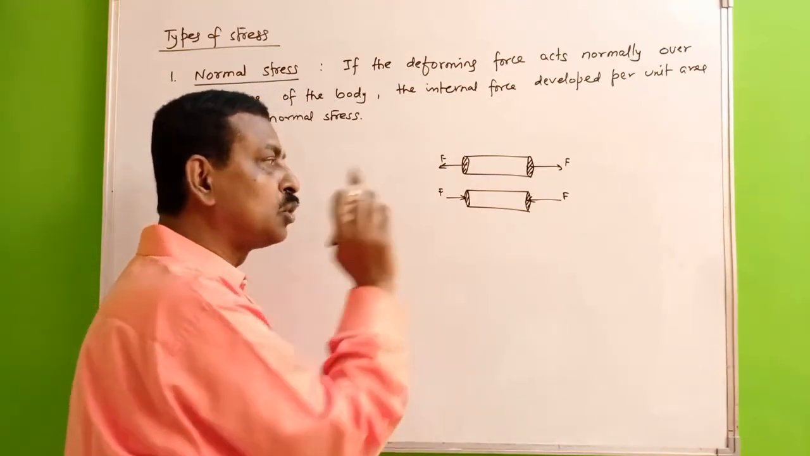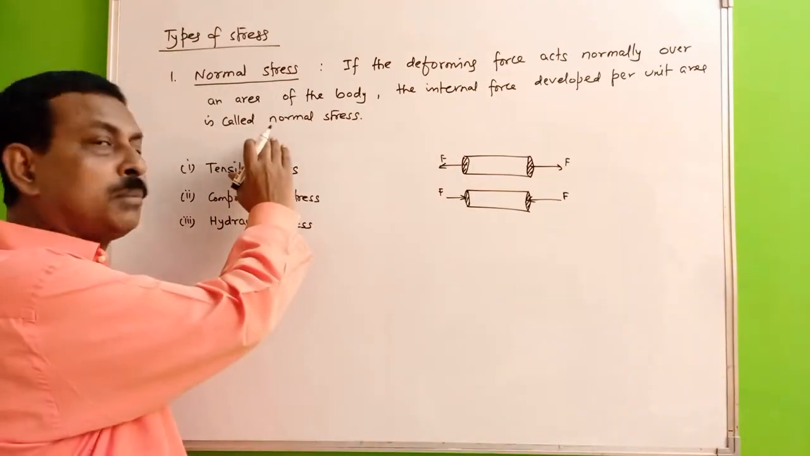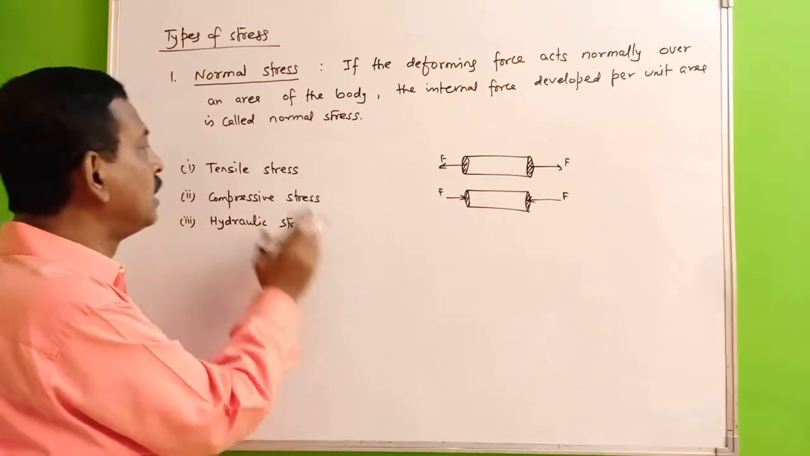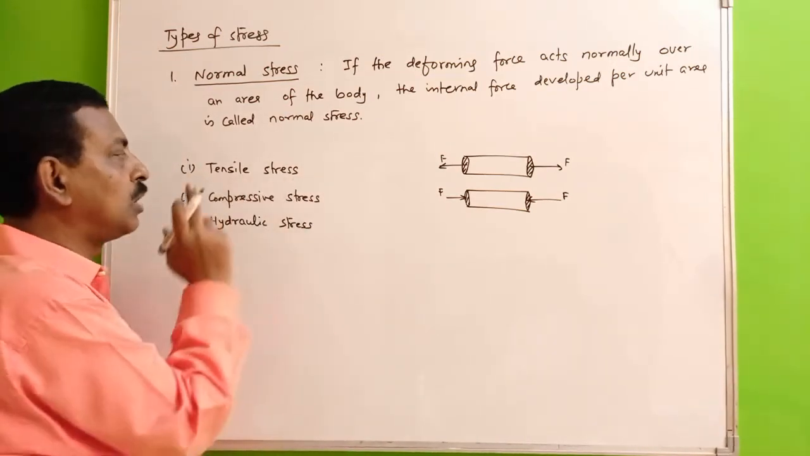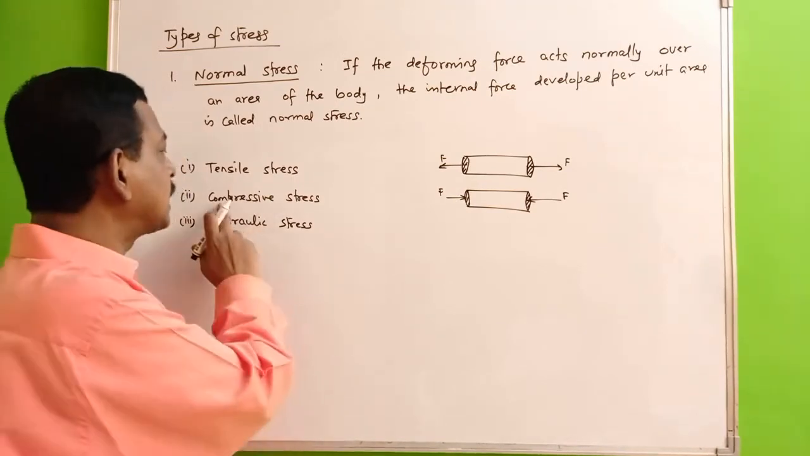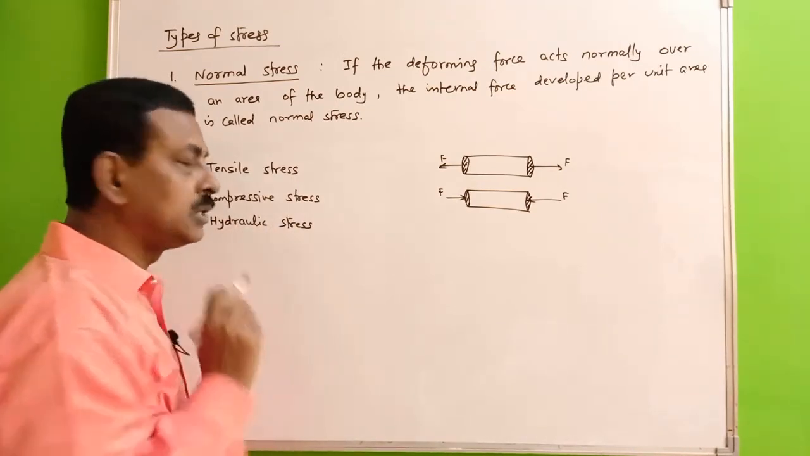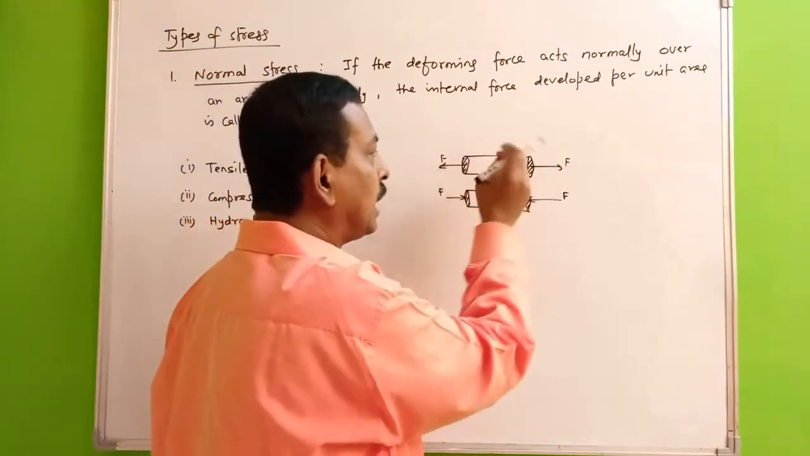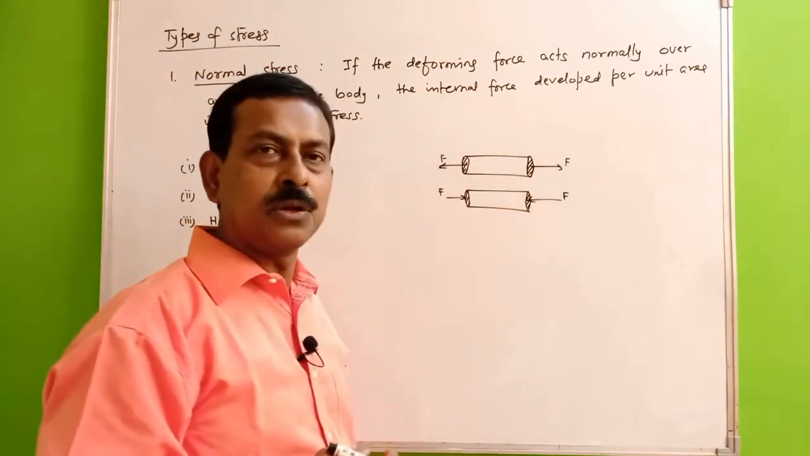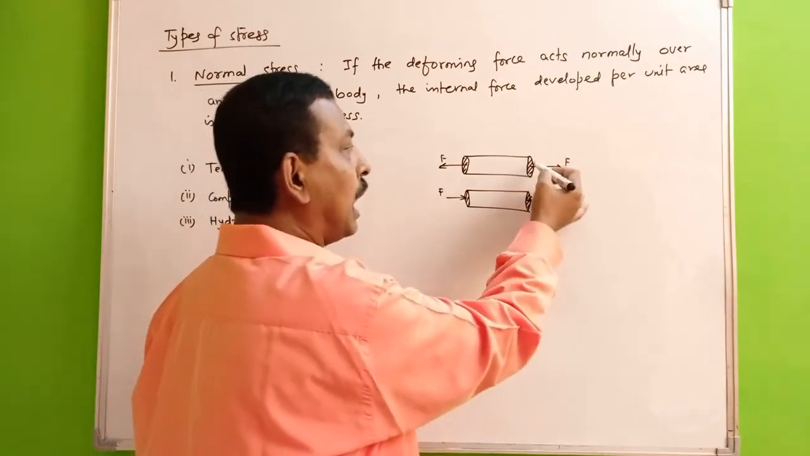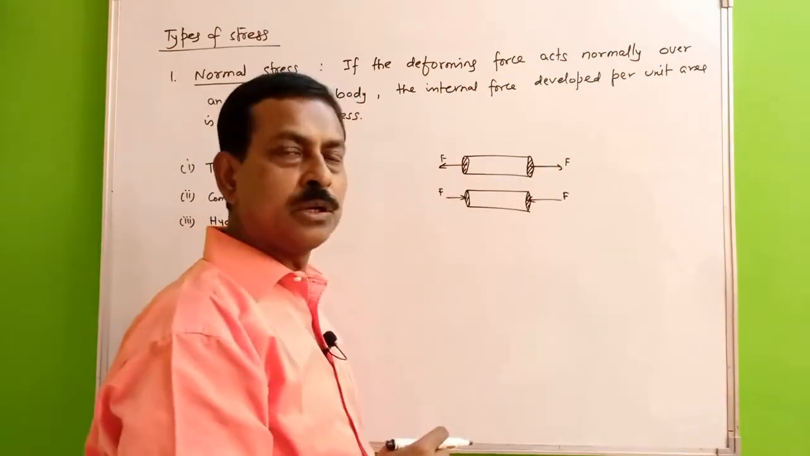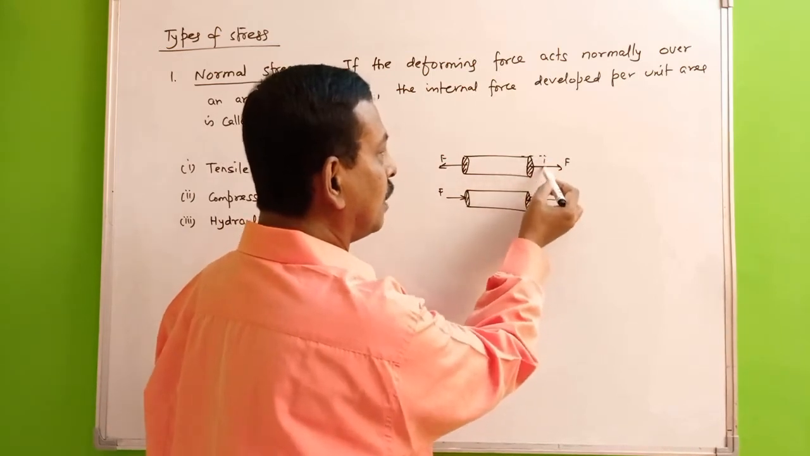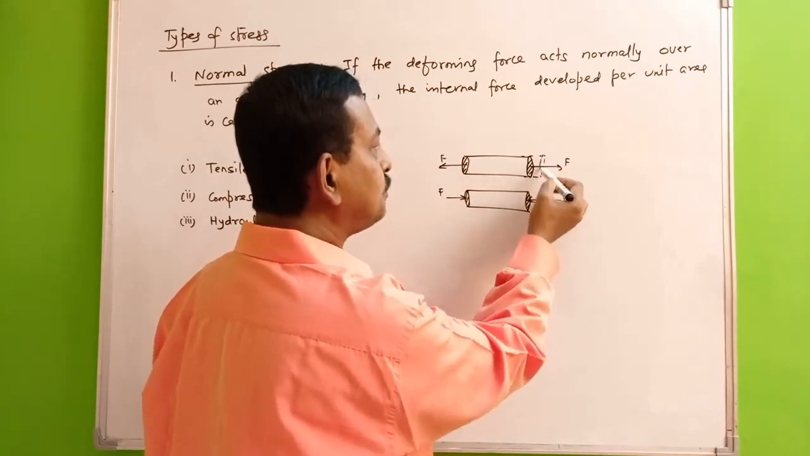So this is also normal stress. Normal stress we can classify again in 3 categories. The first one is called the tensile stress, the second one is compressive stress, and the third is your hydraulic stress. Suppose we have taken a rod, and we are stretching it. We have applied force and we are stretching it. So in that case, its length will increase.